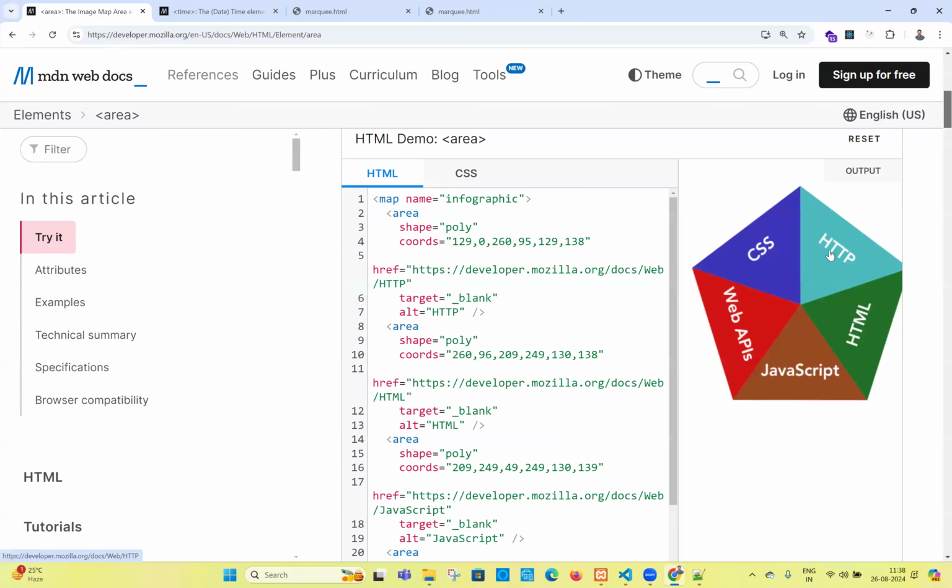If I click HTML, if I click CSS, this is an image actually. Upon the image, this blue color, this red color, this green color, they are highlighting. How are they highlighting? By using their coordinates. Can you see? Map is a tag. Inside the map tag, you will get an area tag. Remember carefully, inside map only you will get the area tag. And one more thing, area is a self-closing element. Map is a container. Area is self-closing, but the shape is poly, and these are the coordinates. For poly, you will get six to seven coordinates, X coordinate, Y coordinate like this.